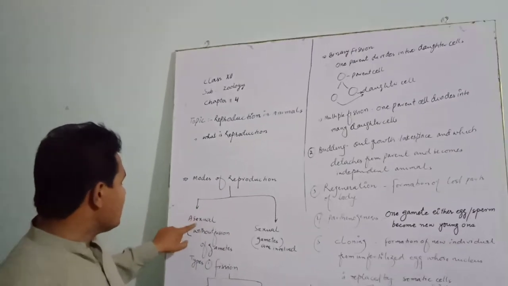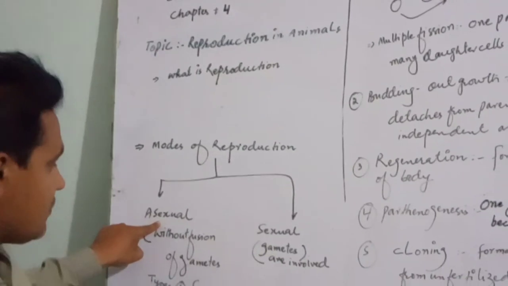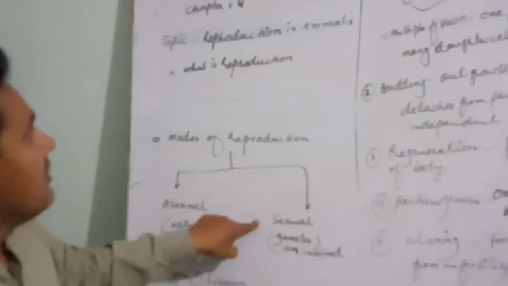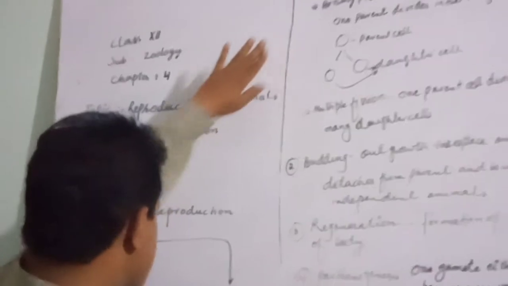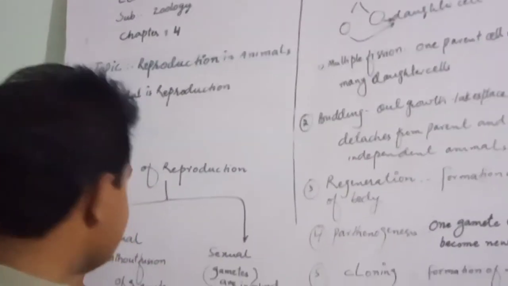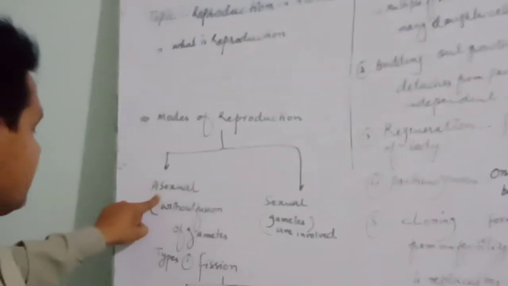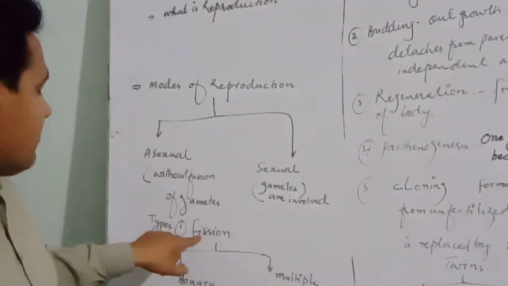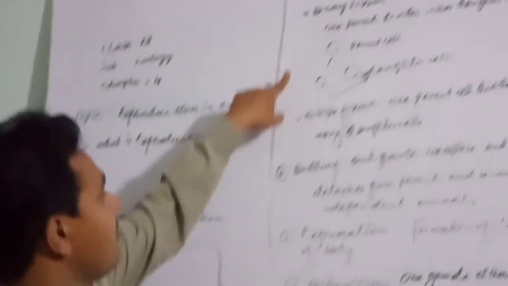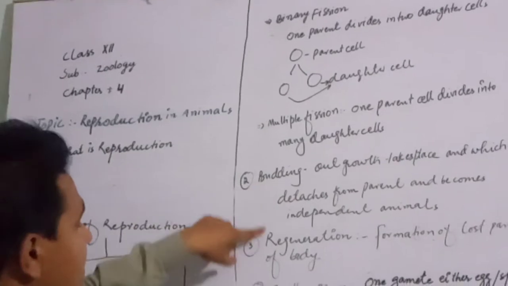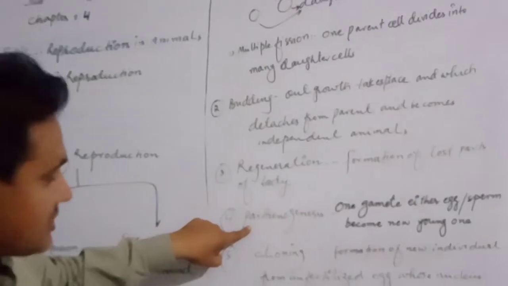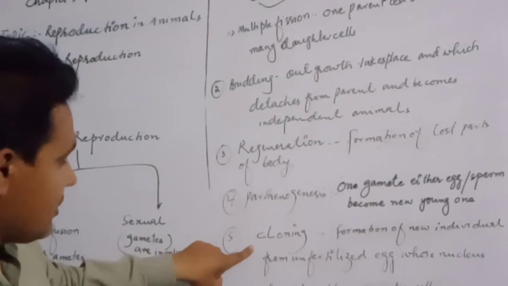There are two modes of reproduction: asexual and sexual. Asexual is categorized into fission, budding, regeneration, parthenogenesis, and cloning.